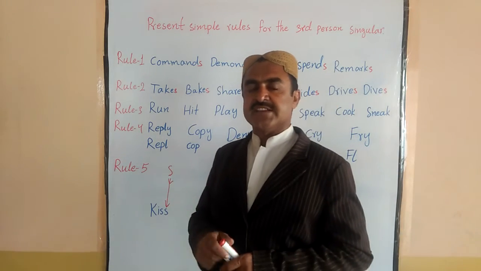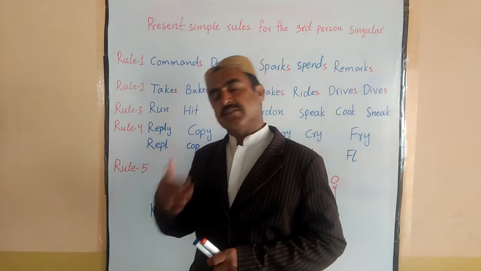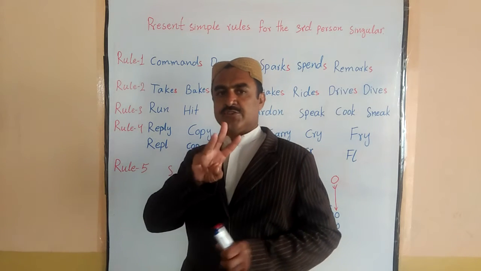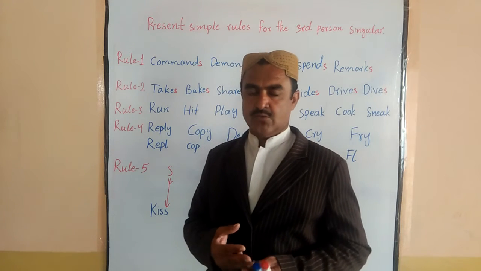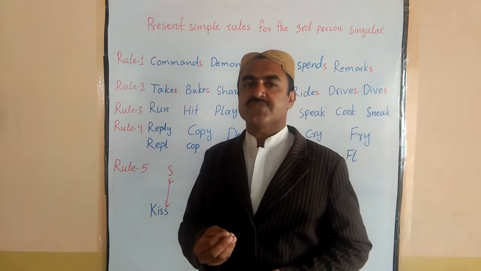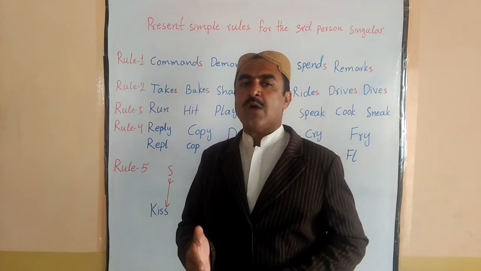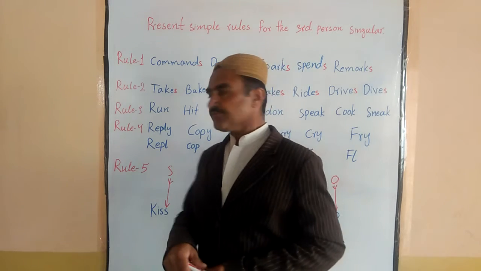S, I, T, sit. W, I, N, win. Run. Many words like this, with three letters, one syllable. These are called CVC verbs. Consonant, vowel, consonant means the verb starts with a consonant, in the middle there's a vowel, then again there's a consonant at the end. Finished.